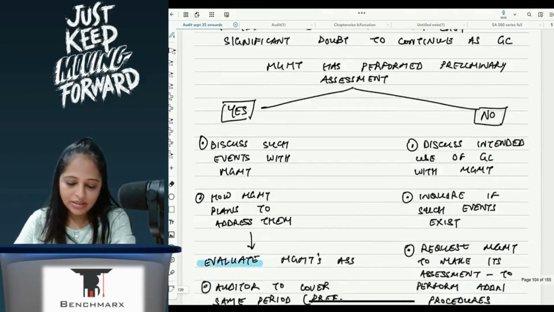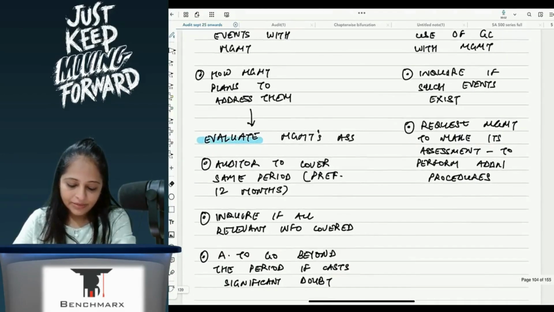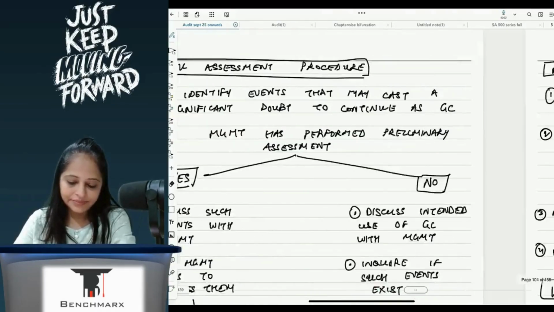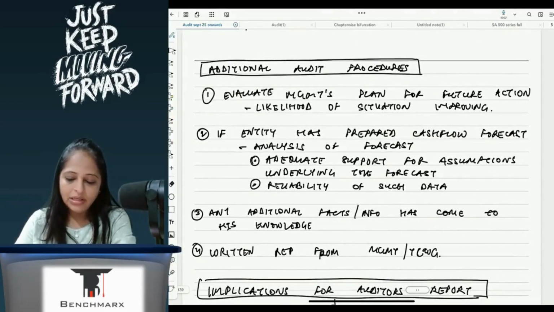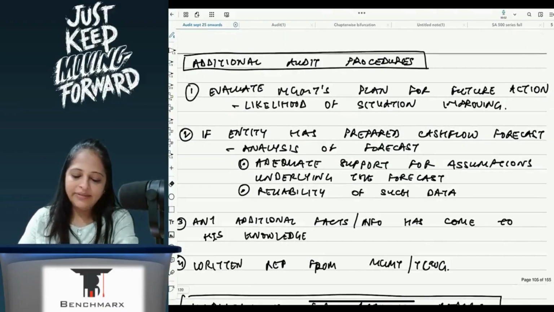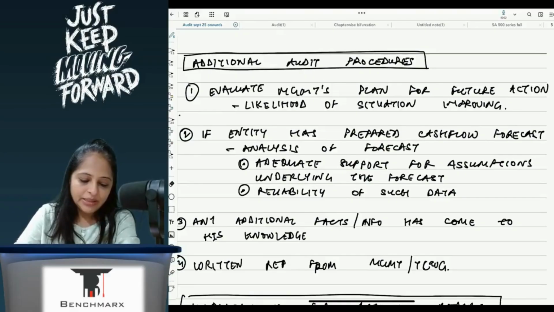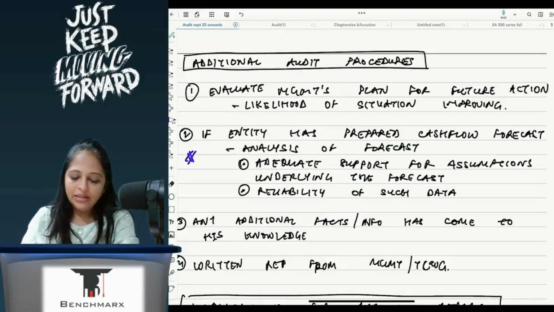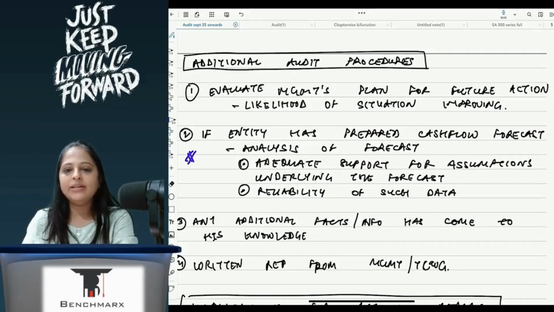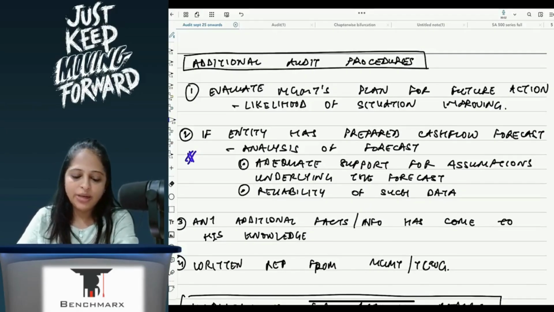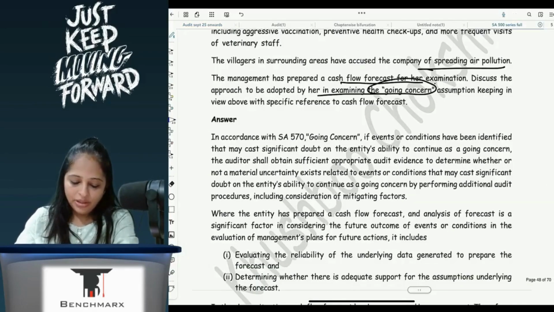Here: evaluate management's plan for future action, likelihood of the situation improving, if the entity has prepared a cash flow forecast, correct? This part. Then analysis of forecast, adequate support for assumptions underlying and reliability of such data. This is what you have to check as an auditor before you give your advice.